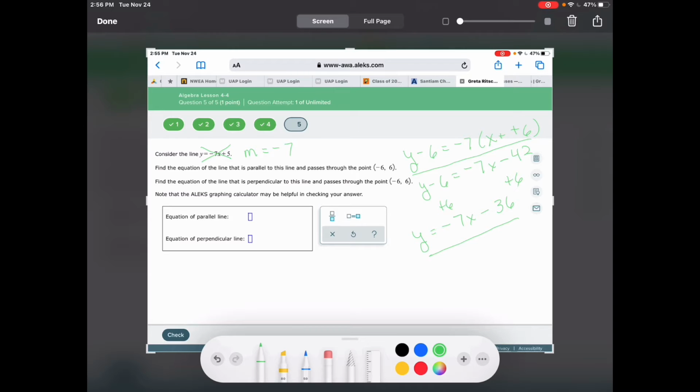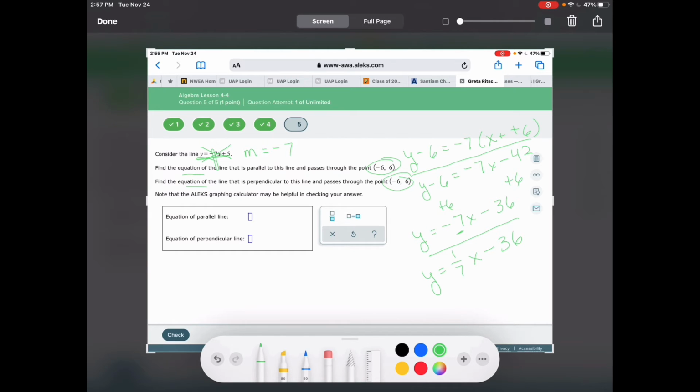And then that's parallel. To do perpendicular, I'm going to use the same point and just change up the slope. And so I would have y equals, instead of negative 7, I would have positive 1/7 x minus 36. So that's one way of doing that. And it says, note that the ALEX graphing calculator may be helpful in checking your answer. If you graph all three, you should have parallel to this one and then perpendicular to this one. And also your other two lines should be parallel or perpendicular to each other.